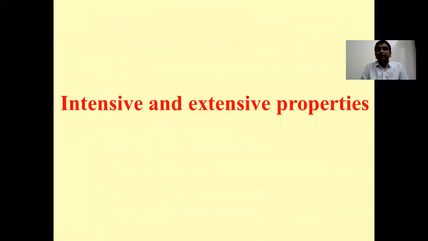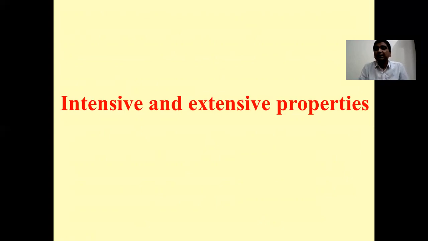Now, having looked upon the classification of systems, it becomes essential to study the different types of properties of a system. Now, what are these properties of a system? In physical chemistry, the properties of a system are, say, pressure, volume, temperature, number of moles, or any other properties like viscosity, surface tension, melting point, boiling point. So these are all examples of properties of a system.